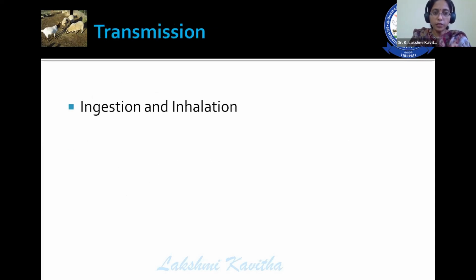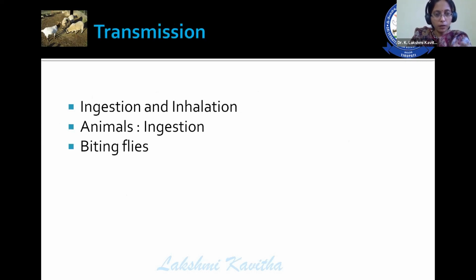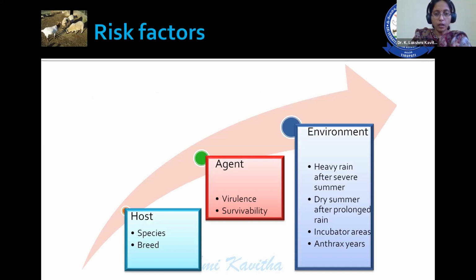Then transmission of the disease: ingestion, inhalation, animals, biting flies. All these things act as routes of transmission of the disease. And the determinants of the disease, or the risk factors, are host, species and breed, agent, virulence and survivability. Environmental factors like heavy rains after severe summer, dry summer after prolonged rain, incubator areas, anthrax years.